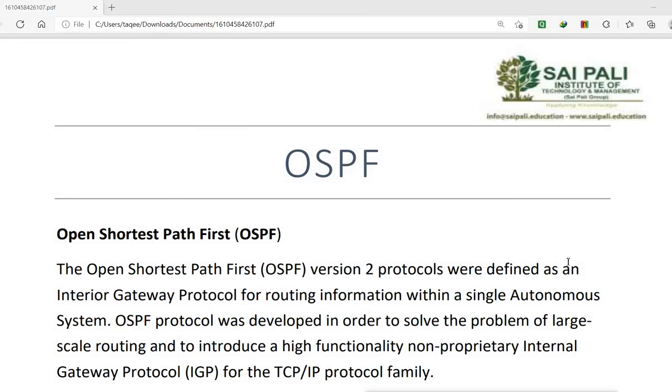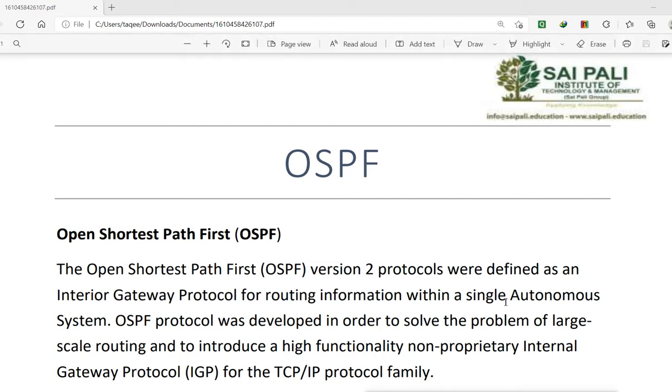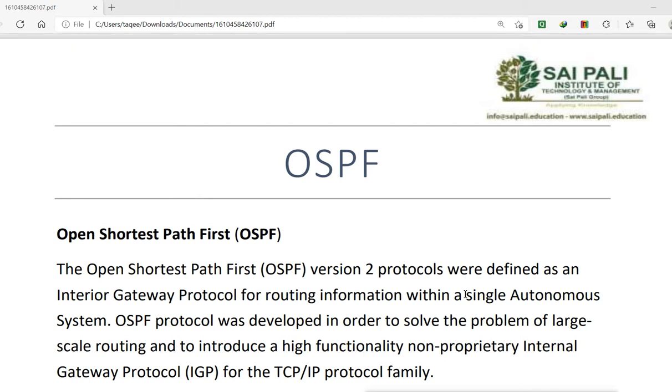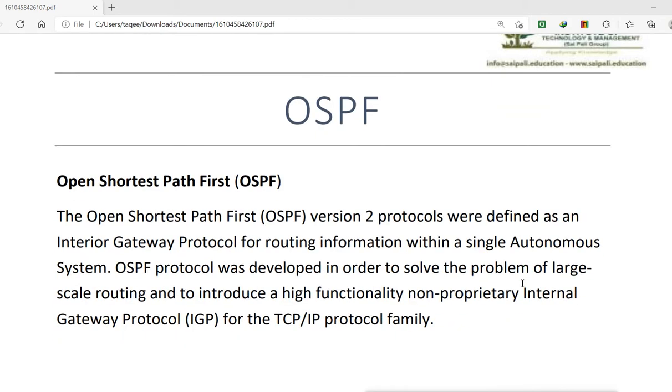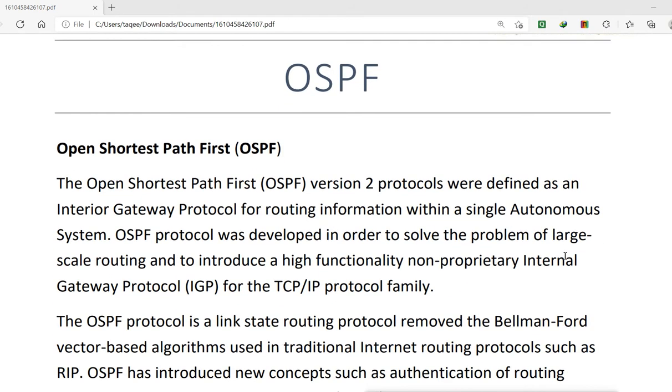OSPF means Open Shortest Path First. This is a protocol we use to configure dynamic routing in our routers, in our network. OSPF is an advanced protocol designed to solve the problems of large-scale networks, where RIP is not able to support.